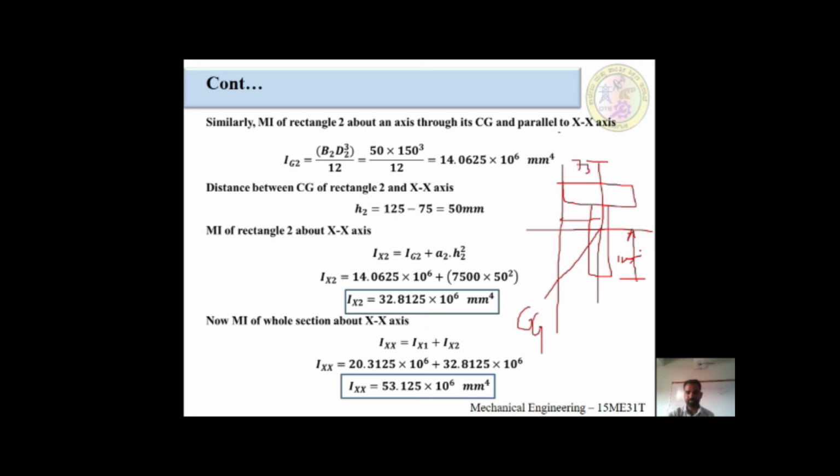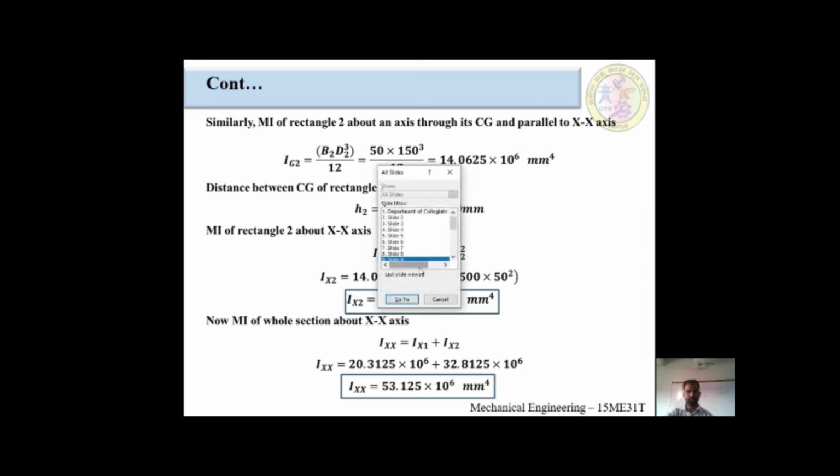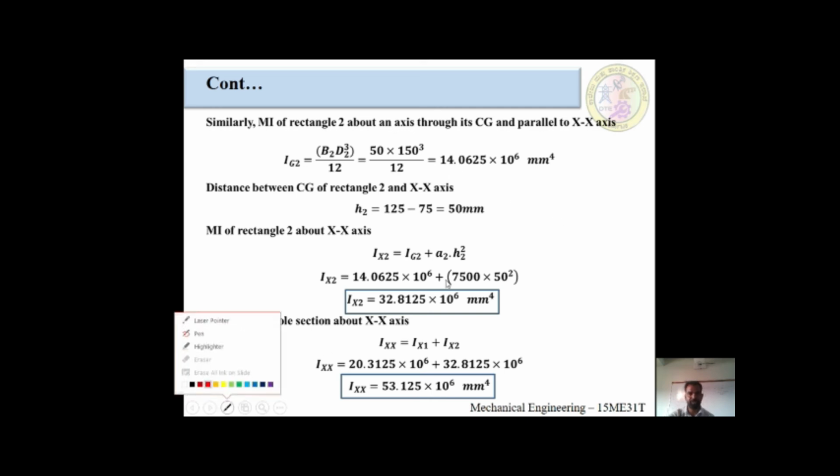How to find out the h value? Up to here, we understood how to find out this value.